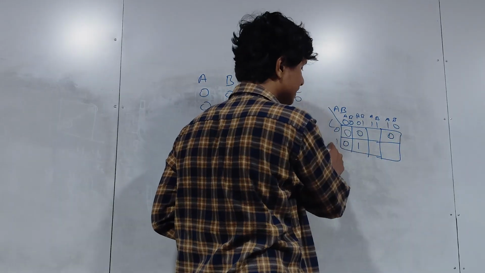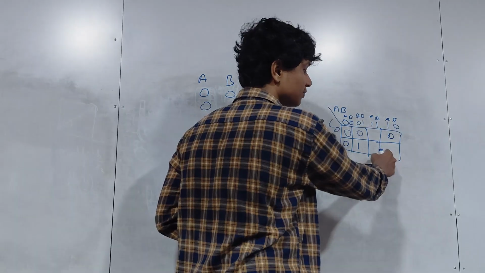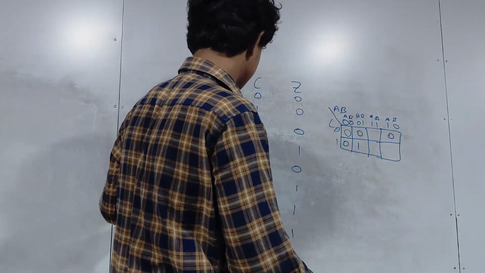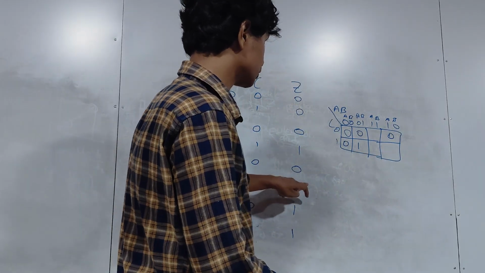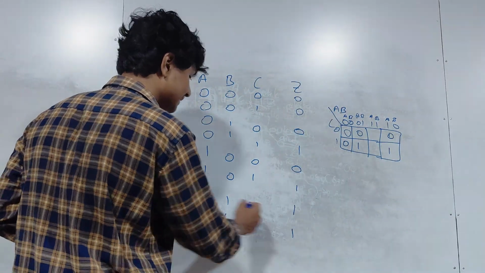Since this is already filled, and you know the coordinate of C is 1, so it's this box. In that box, what happens? You get this output. So mark there 1. Next, you're looking at this line.